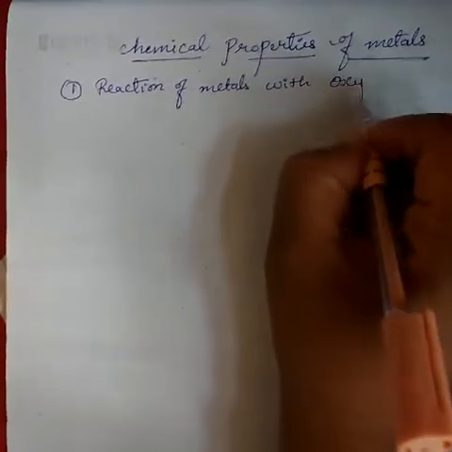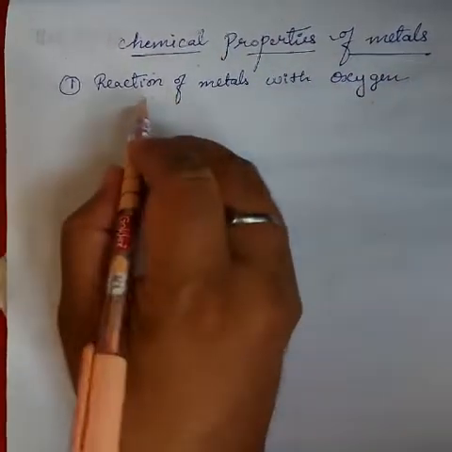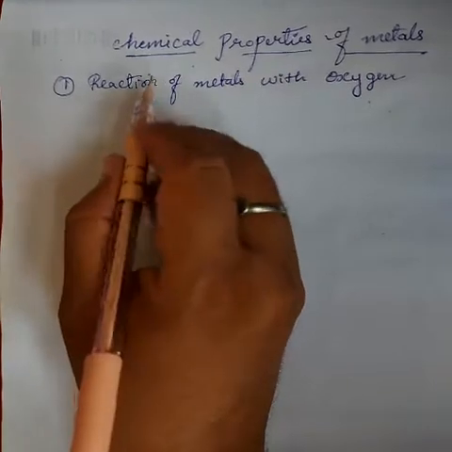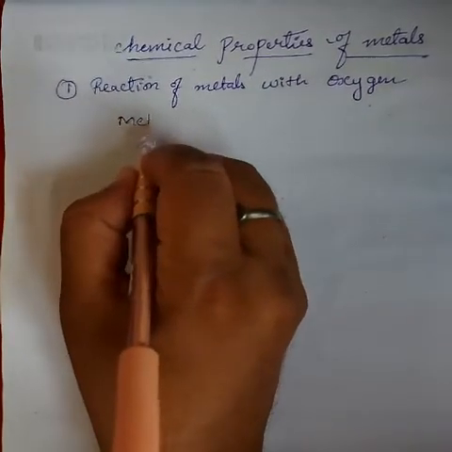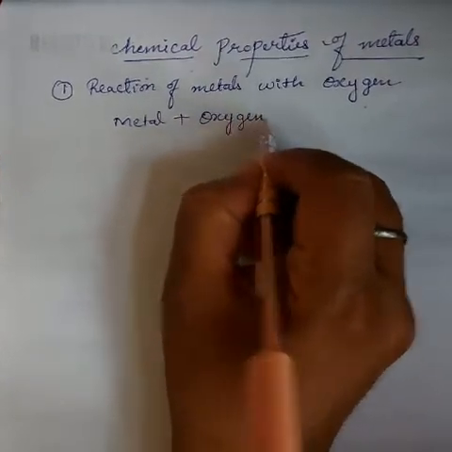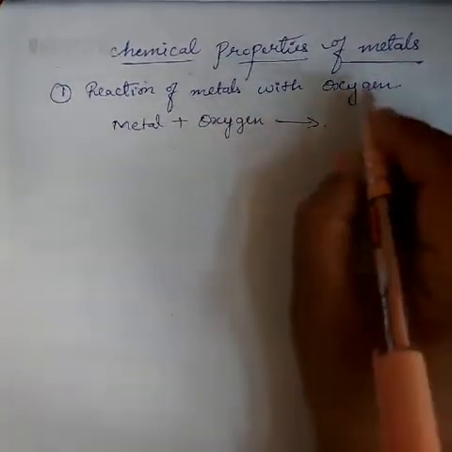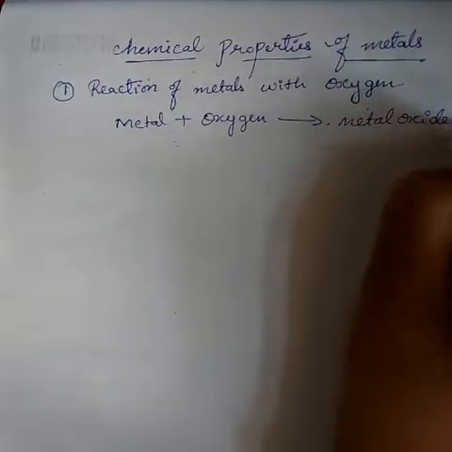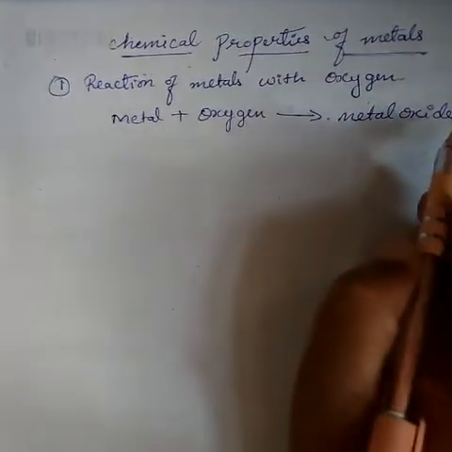So I write the general equation now, then you can easily understand. Metal plus oxygen gives metal oxide. Okay, metal plus oxygen gives metal oxides.